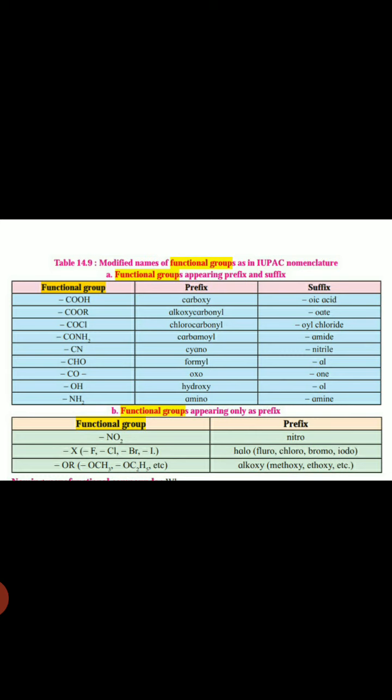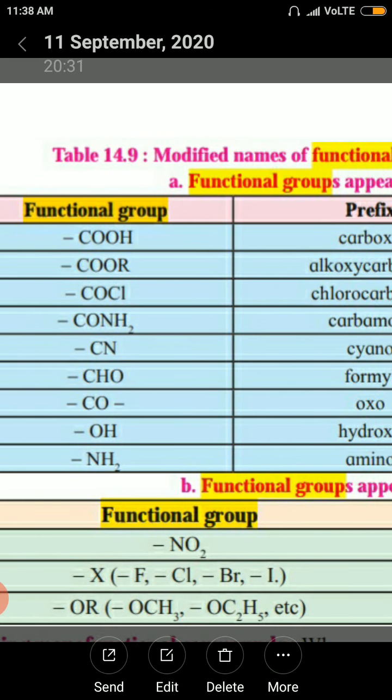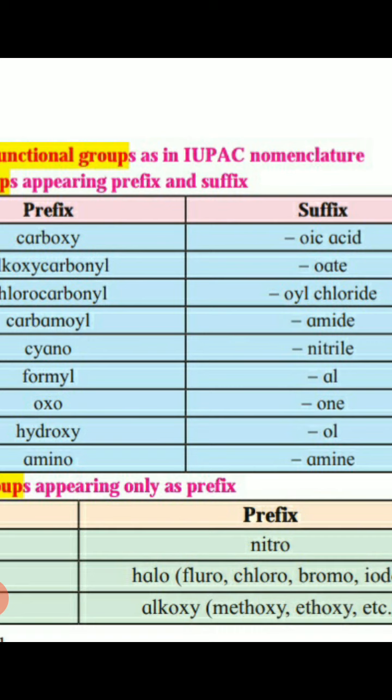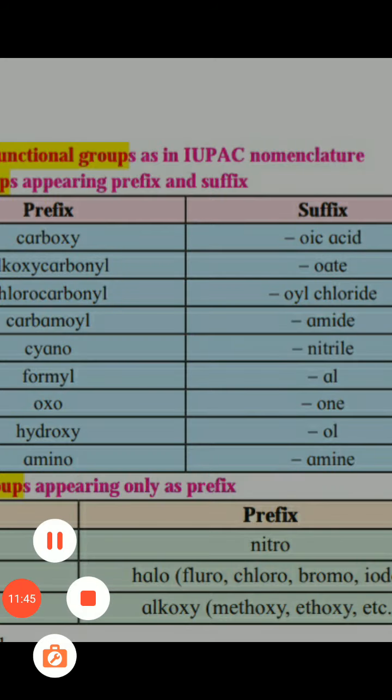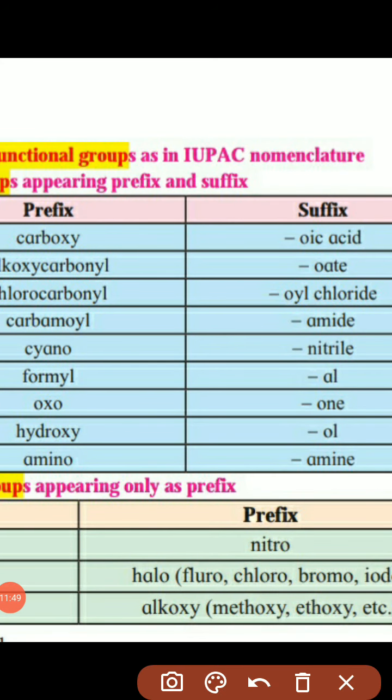Now there are some functional groups in which we add a suffix, and in others we add a prefix. Suffix means at the back of the name. For example, COOH, that is RCOOH, is called oic acid. I already told you that alkane is the parent group.